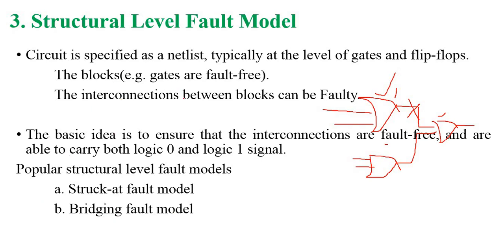In structural level fault modeling, the gates are fault free; only the interconnection of the components is faulty. That is called the structural level. Two types of structural level fault models are available. One is the stuck-at fault model, which again has two types: stuck-at 0 and stuck-at 1. The bridging fault model is the second type of structural level fault modeling.